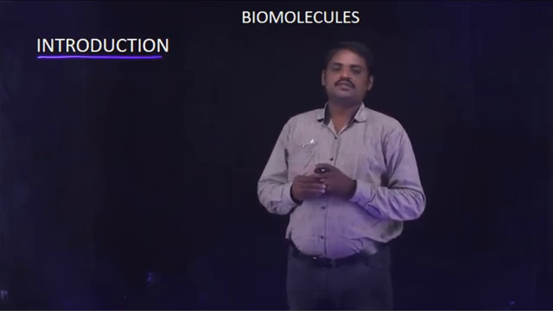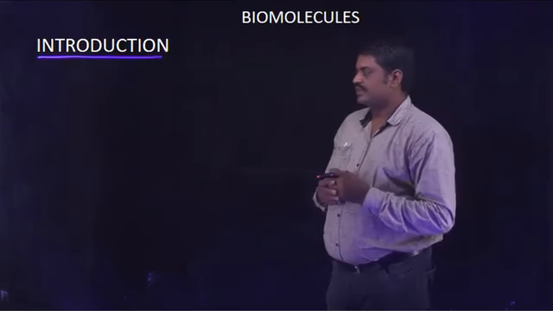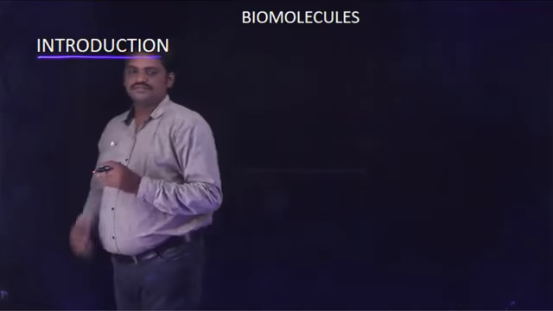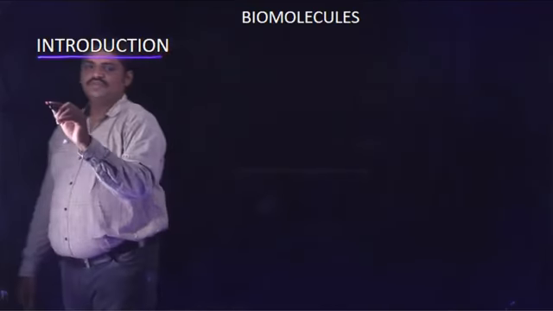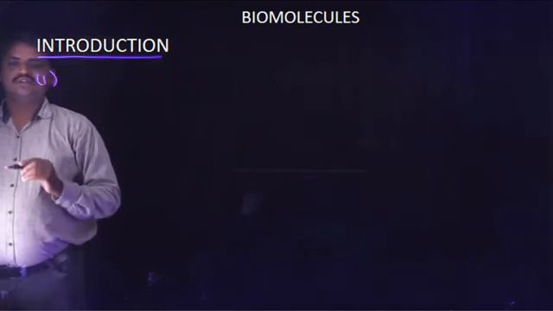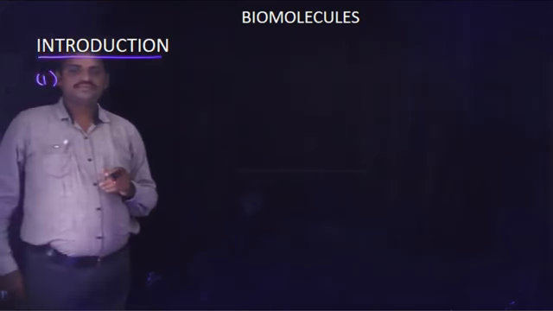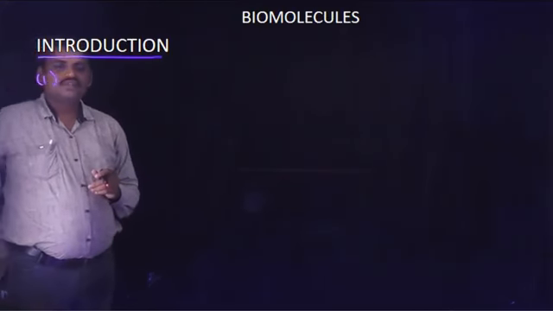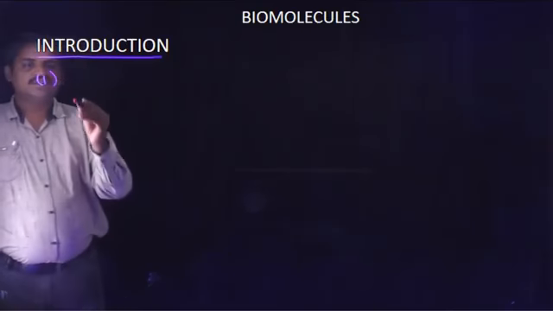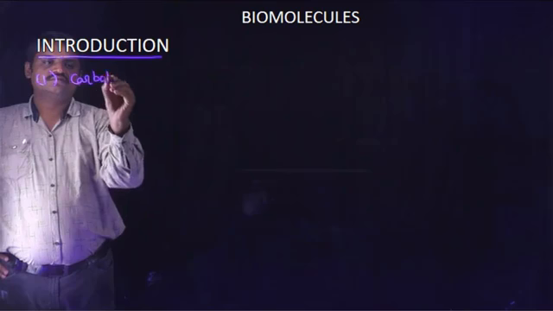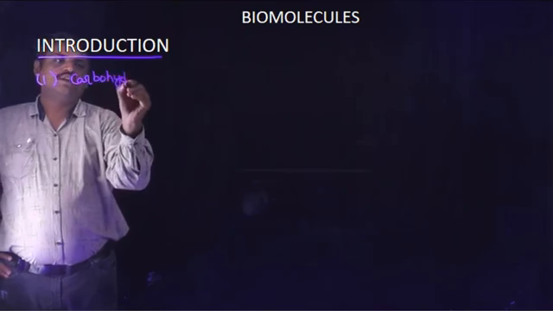Okay, so some of the examples of biomolecules. Many biomolecules are available in nature. The first one is carbohydrates.